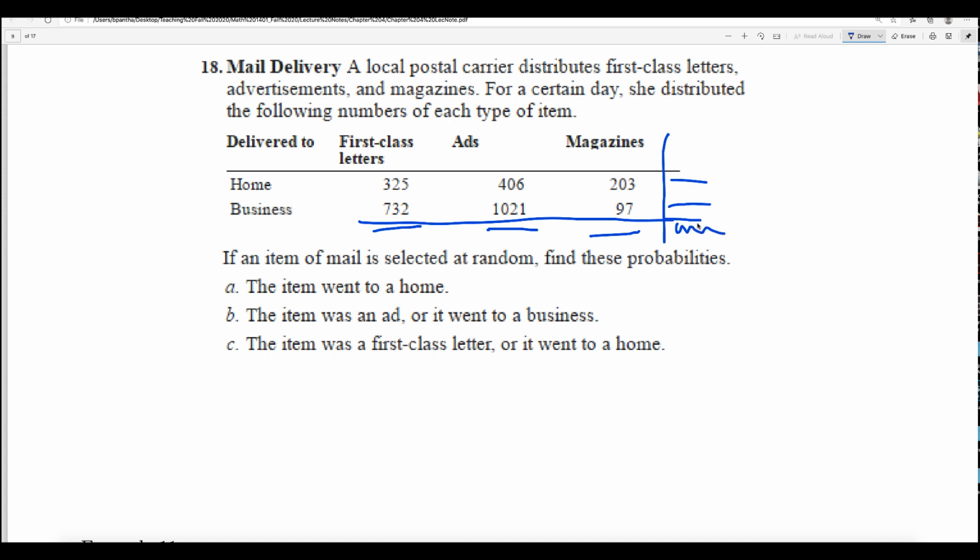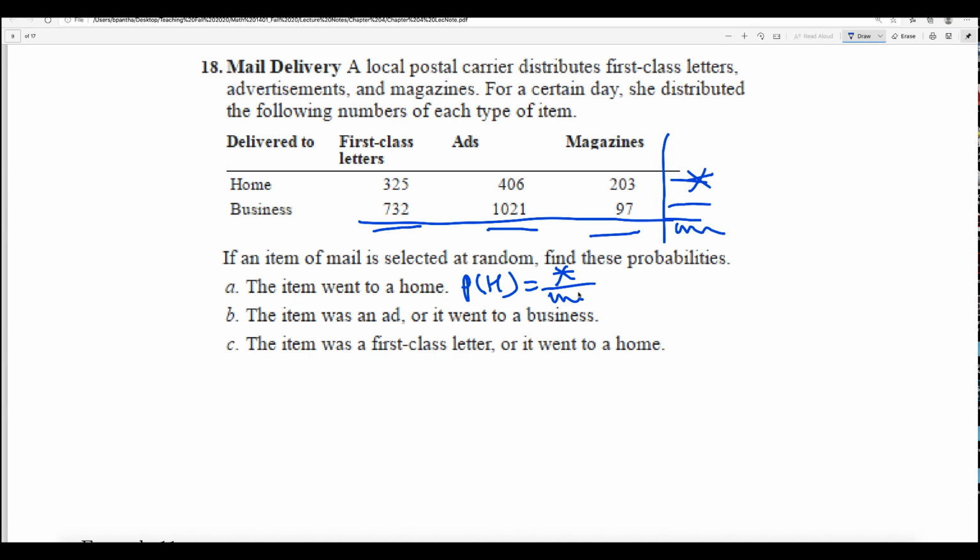The total of the total will be the same whether you add row-wise or column-wise. Okay, now an item of male is selected. If an item of male is selected at random, find the probability that the item went to home. So the probability of home: you find the total home over the total of the total. You find that out yourself.